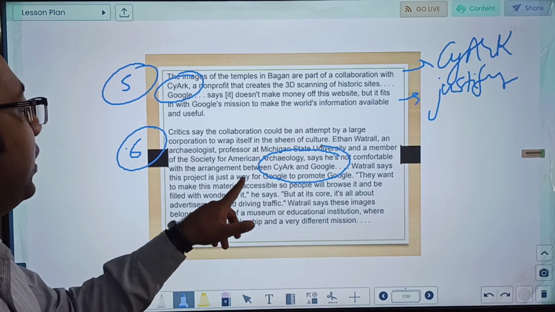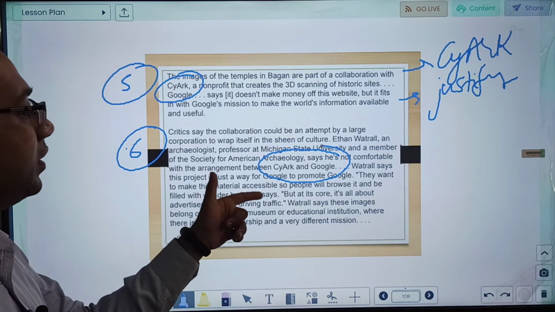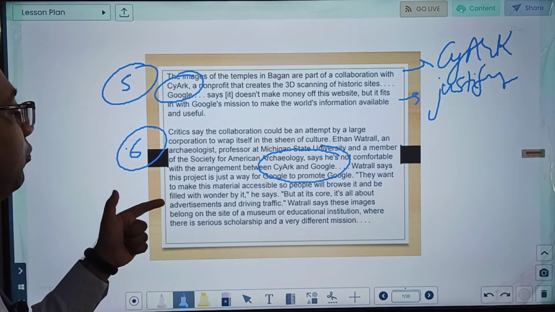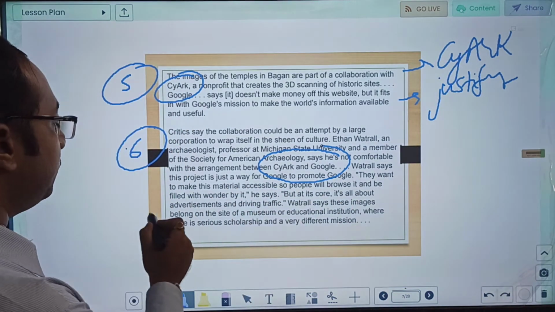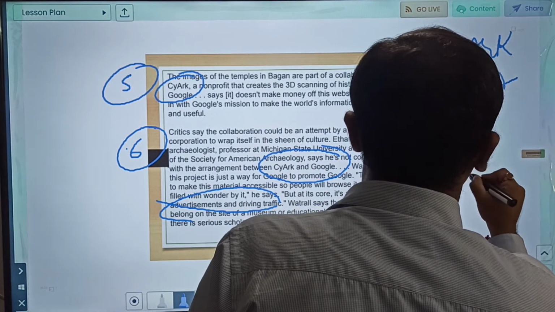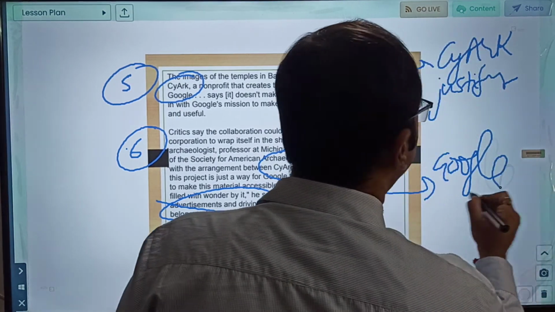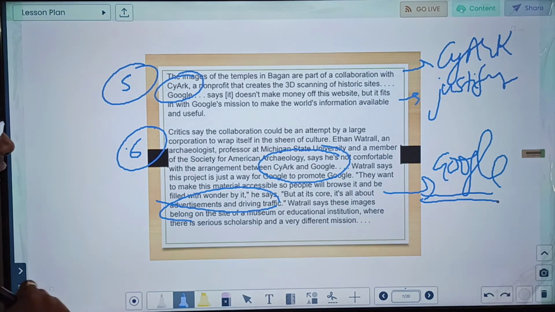Wottrell says this project is just a way for Google to promote Google. They want to make this material accessible so people will browse it and be filled with wonder by it, but at its core it is all about advertisements and driving traffic. So here it is telling that Google is not doing anything for non-profit, it is actually making profit. How? Through its advertisement model, which it usually does.